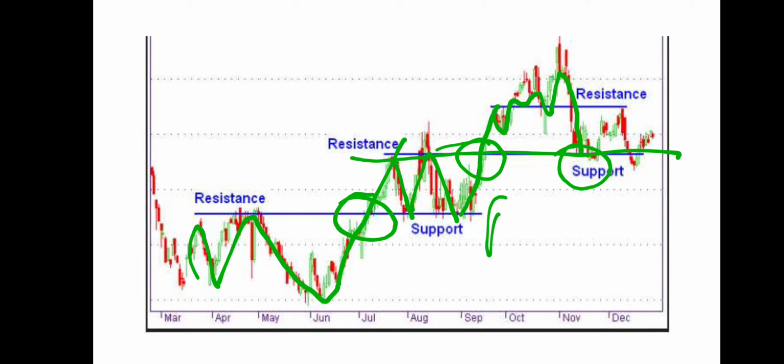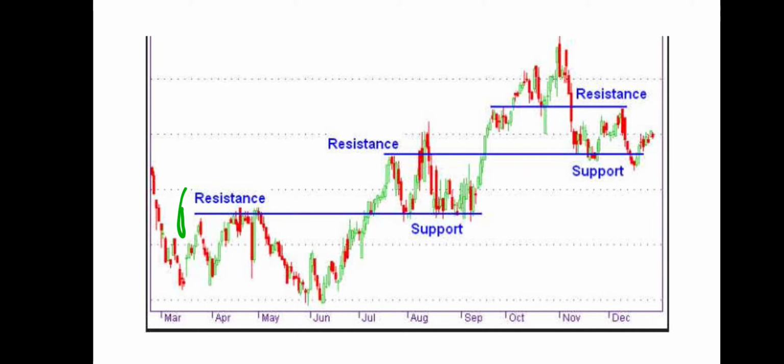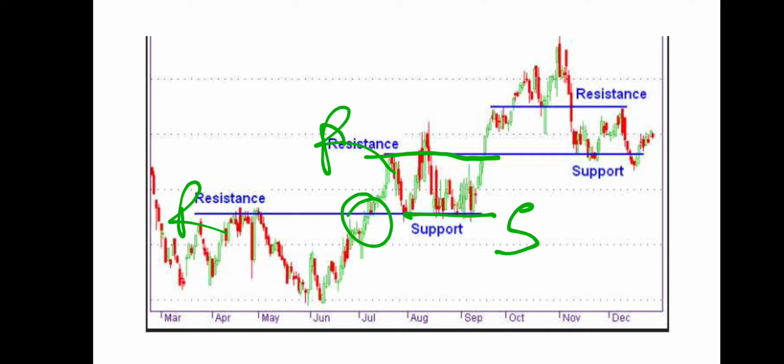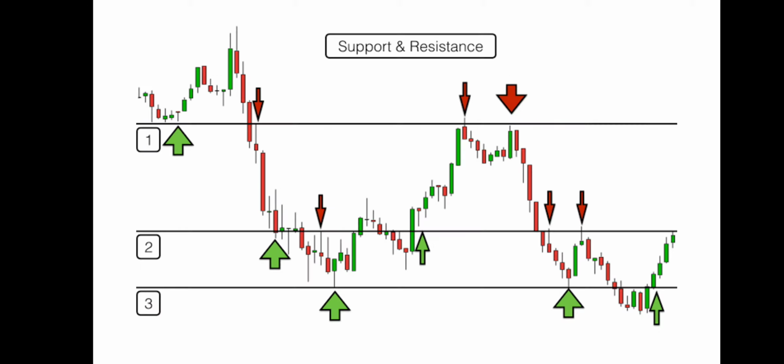Earlier this line was a resistance, here it became a support. Here this is a resistance till that level. Here it breaks and this line becomes a support, and this line is a resistance, and here it breaks and becomes a support. So you can see how support becomes resistance and resistance becomes support.